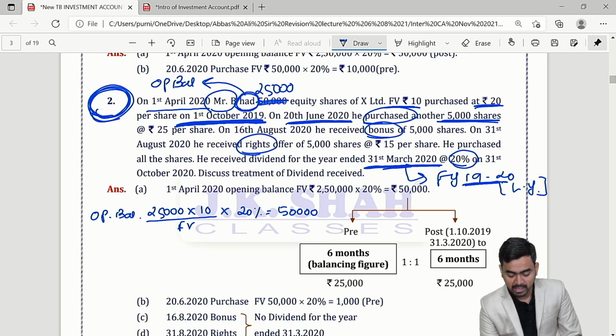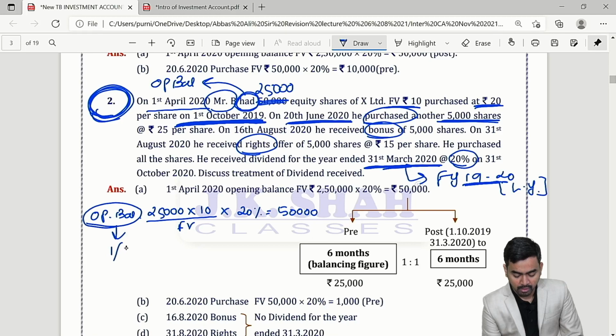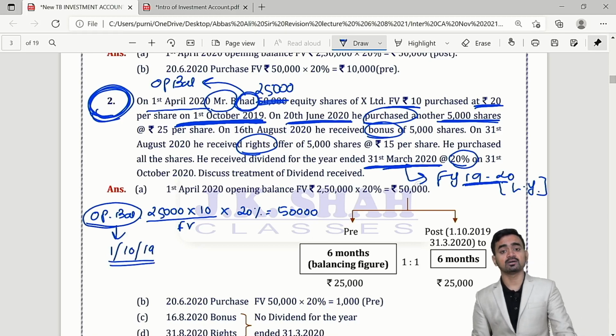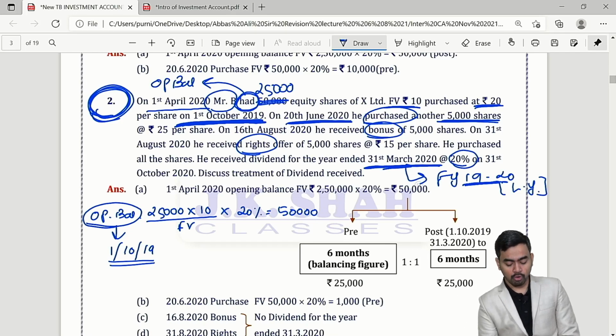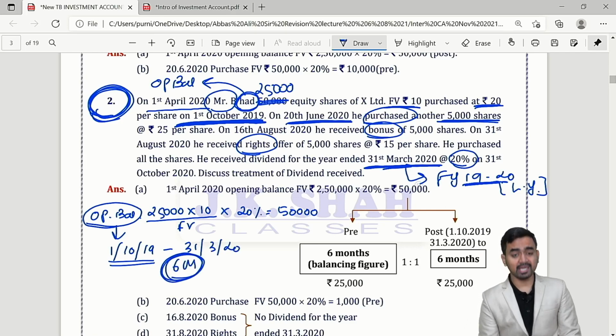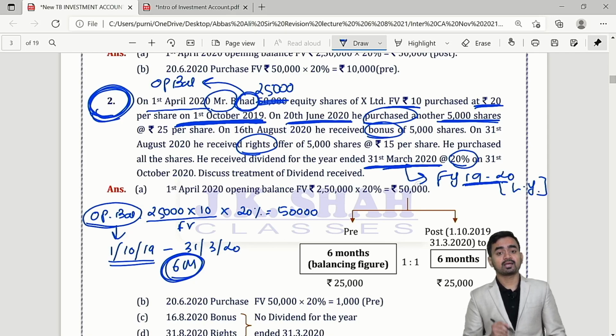But this opening shares we had acquired on 1st October 19 in the last year. So tell me, we were owner in the last year? Yes, we were. But from which date? 1st October to 31st March 20. We were owner for only 6 months.